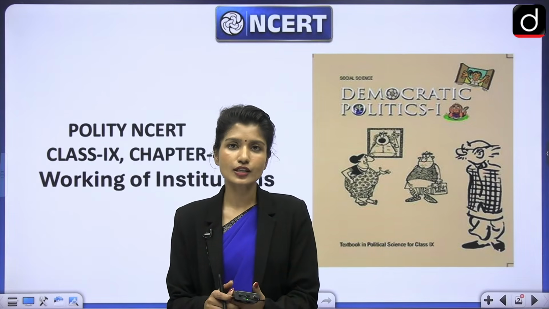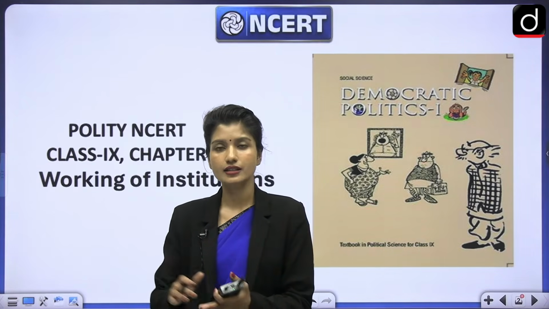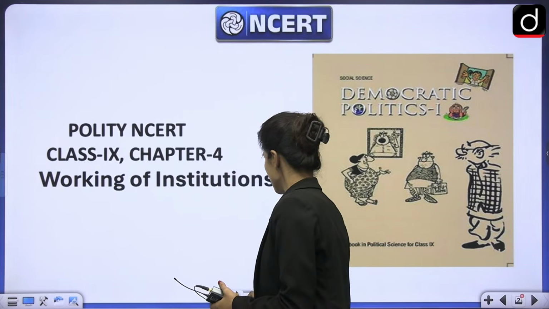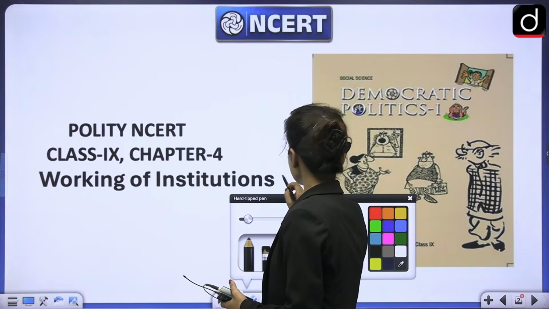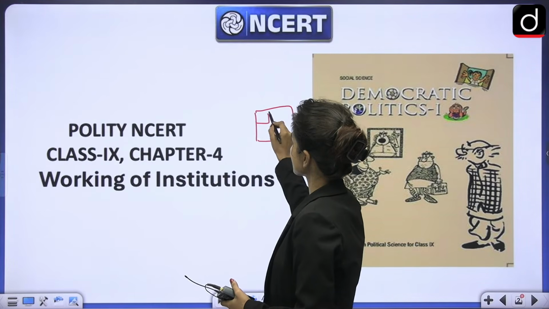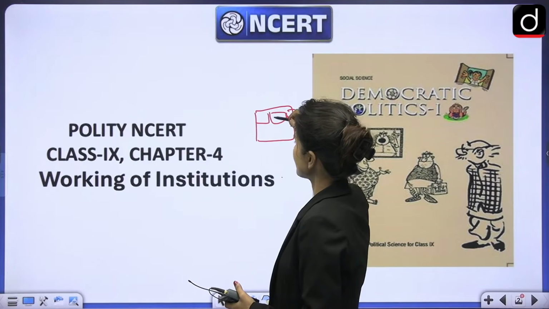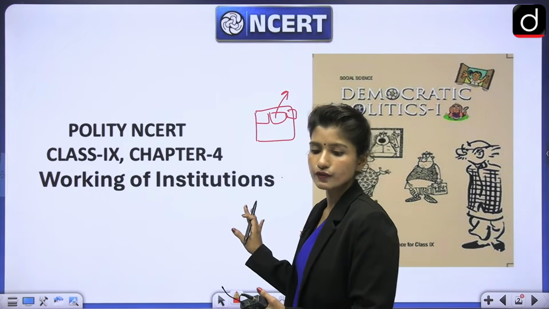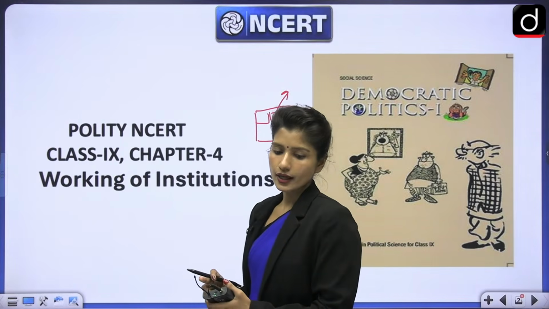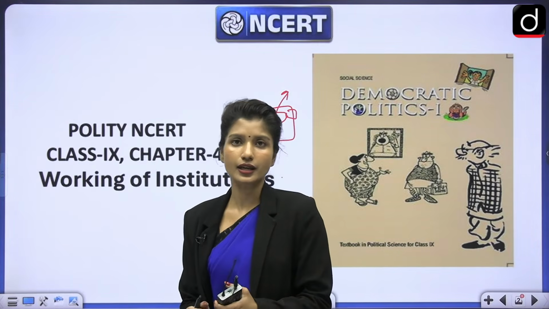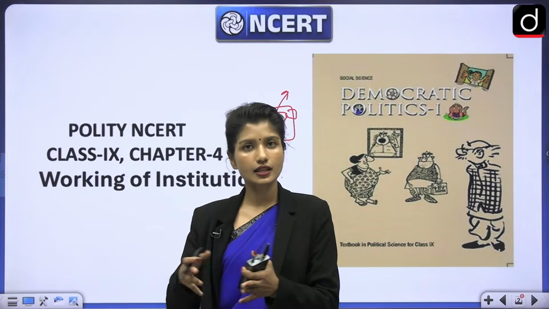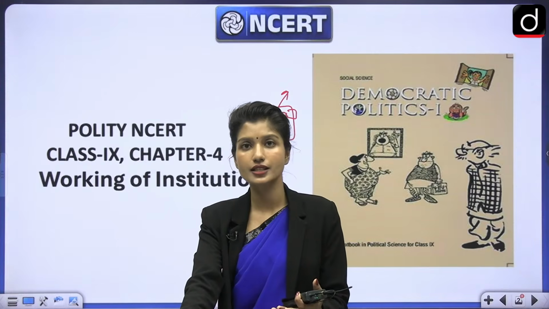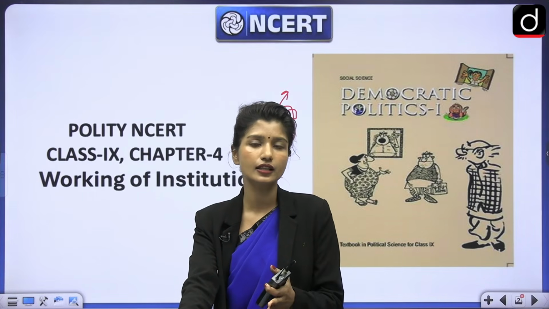Now, in the last session, I told you about constituency, that the entire country is divided into smaller geographical areas. And the population of each area is almost similar. This is called constituency. And from each constituency, one representative is elected. That's what we studied in the last class. For those of you who missed the last class, please go ahead and watch that after the session at least. Because every class is interrelated, every chapter is interrelated.